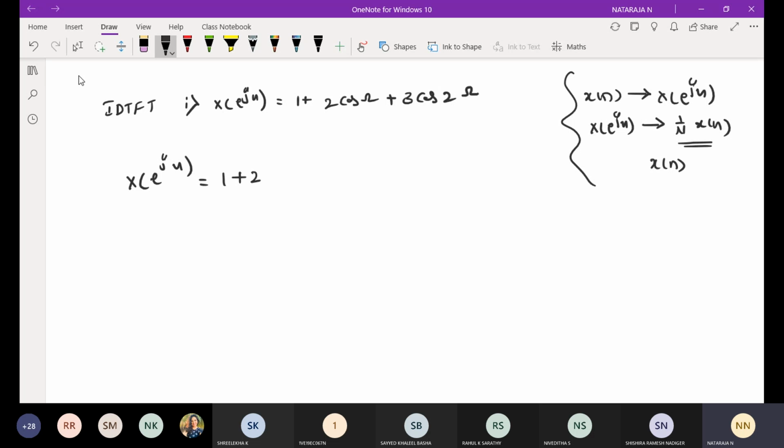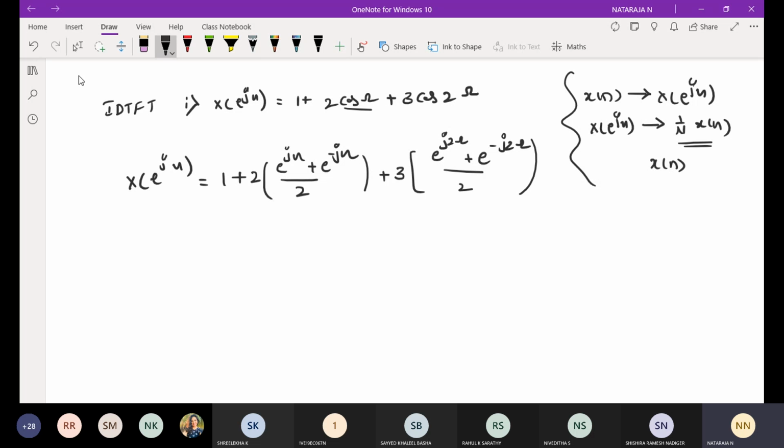How can I write cos omega? Cos omega will be e power j omega plus e power minus j omega divided by 2. Plus 3 into cos 2 omega, that will be e power j 2 omega plus e power minus j 2 omega divided by 2.